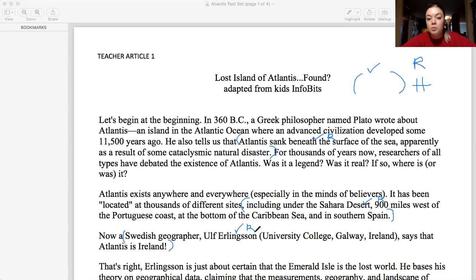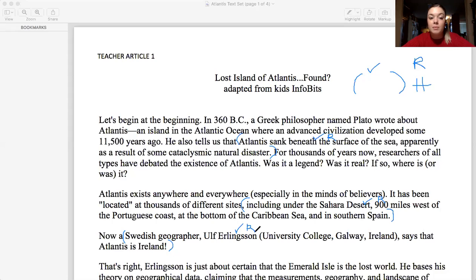But you guys are going to look through each of your three sources, source 1, source 2, source 3. You're going to read them carefully, and you are going to text code either parentheses, check mark, R for Bigfoot is real, or parentheses, check mark, H for Bigfoot is a hoax. So that is going to be your job for today, and you are going to submit to me pictures of your three coded sources for Bigfoot is real or a hoax.